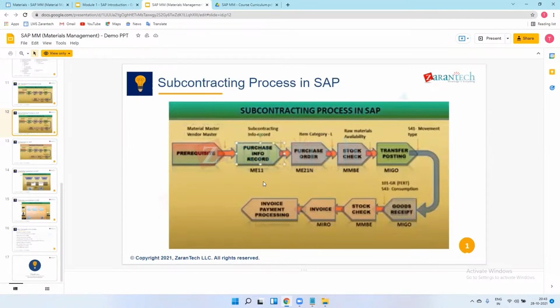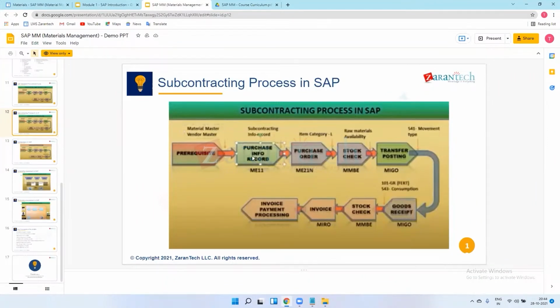And the vendor converts that sheet to the finished product. Okay, and they send it back, and they charge us for that converting process 50 rupees. Okay, so there are some conversion charges of the vendor. So there is a 50 rupee charge. Okay, so total PO will be 100 rupees, 50 plus 50, but the payment we release from our end to the vendor is only 50, because the other 50 we have already sent to the vendor, right?